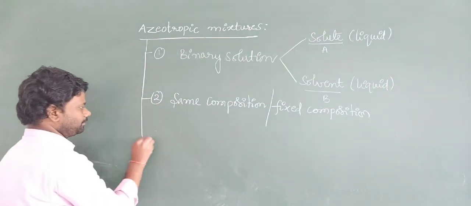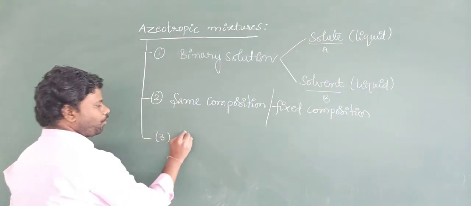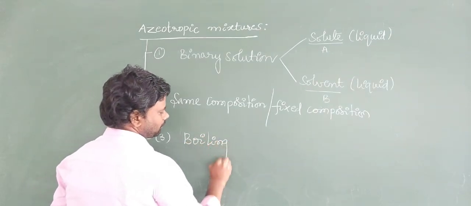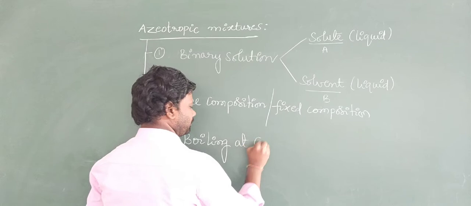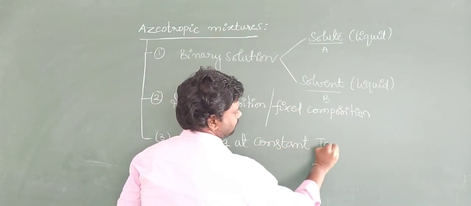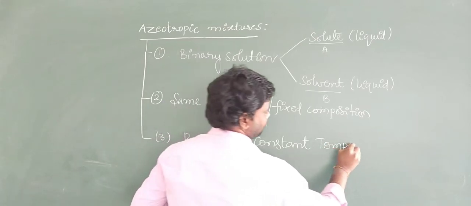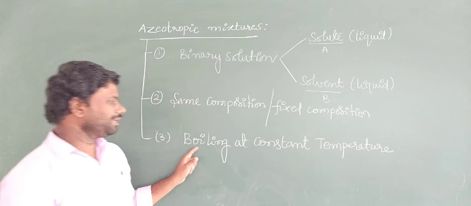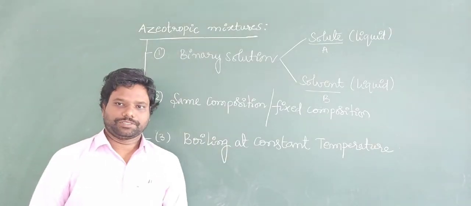And the third point is boiling at constant temperature. The solution boils at constant temperature.